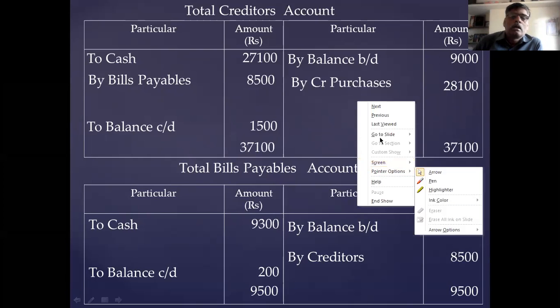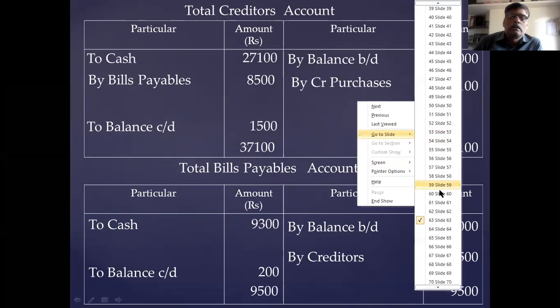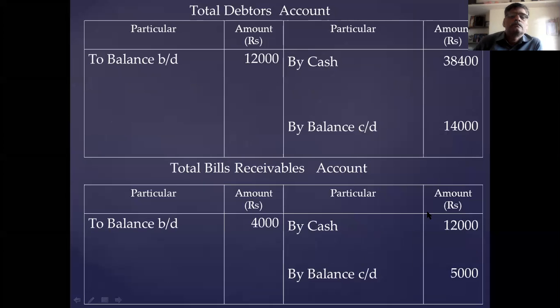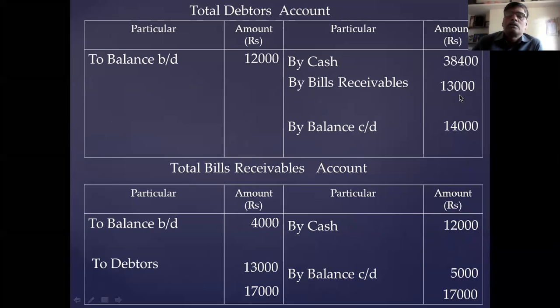Then go to the above account, that is debtors and bills receivable. You close the bills receivable account. Bills receivable account total is 17,000 credit side. Difference is 13,000. This goes to debtors account. To debtors account, you write to debtors. In the debtors, you write by bills receivable.